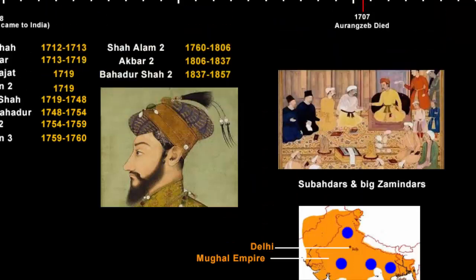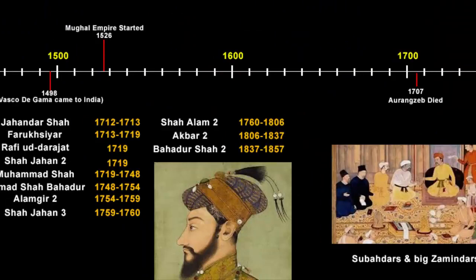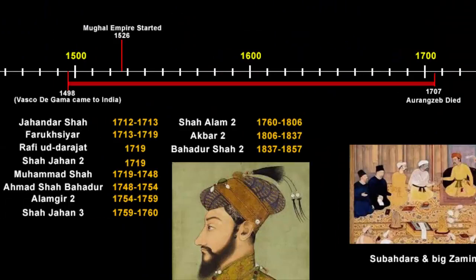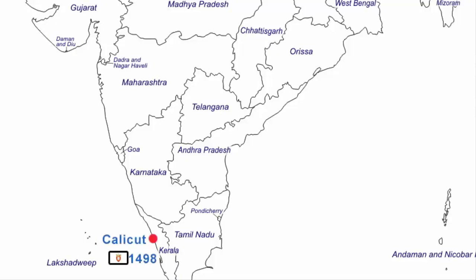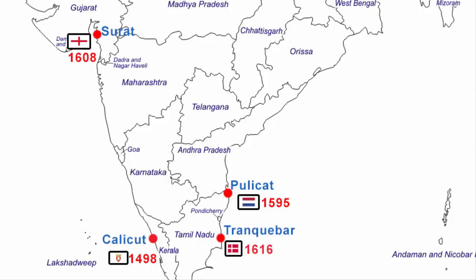Now we have the dates 1707 and 1498. Let's get to know what happened in between. In 1498, the Portuguese came to India, they came to Calicut. After the Portuguese, the Dutch fleet arrived in Pulicat in 1595. Then came the British, who landed in Surat in 1608. After them, the Danish came to Tranquebar in Tamil Nadu in 1616. And at last, the French came to Pondicherry in 1664. They all were collectively called European traders.